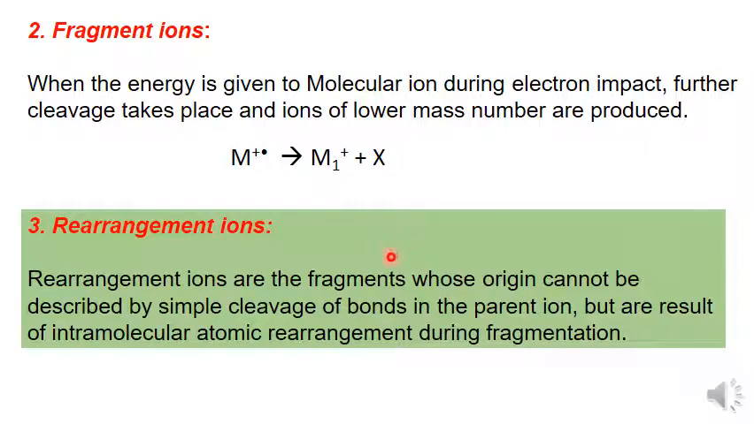Then third one, rearrangement ions. Rearrangement ions are the fragments whose origin cannot be described by simple cleavage of bonds in the parent ion, but are the result of intramolecular atomic rearrangement during fragmentation. Rearrangement, you know, in organic chemistry you have studied about rearrangement reactions. In the same way, the ion can be rearranged within the molecule, and the corresponding ion peak will be detected in the mass spectrum, and such ions are called rearrangement ions. The formation of rearrangement ions can't be described by simple cleavage of bonds in the parent ion or any daughter ions.